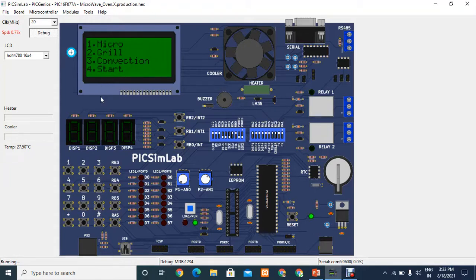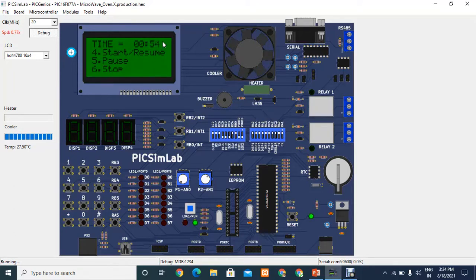You can use the fourth option, start mode, to heat any food or to cook simple foods. When I click 4, it automatically starts with 30 seconds. You can increase the time by clicking 4. Let us see. I'll click 4. See, it has started from 30 seconds. You can increase the time by clicking 4 again.